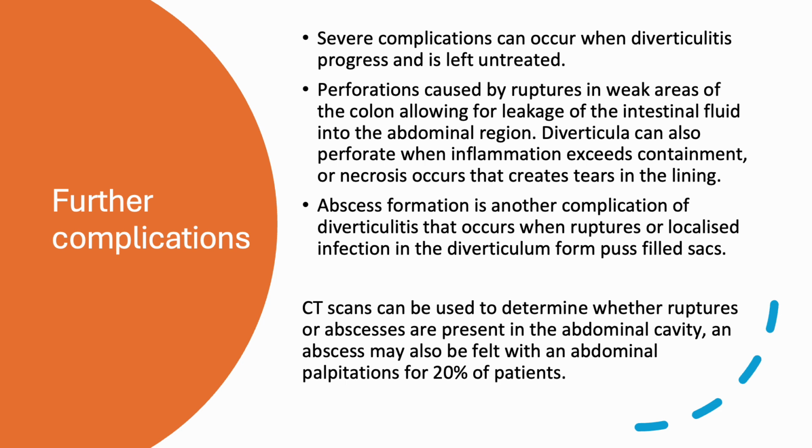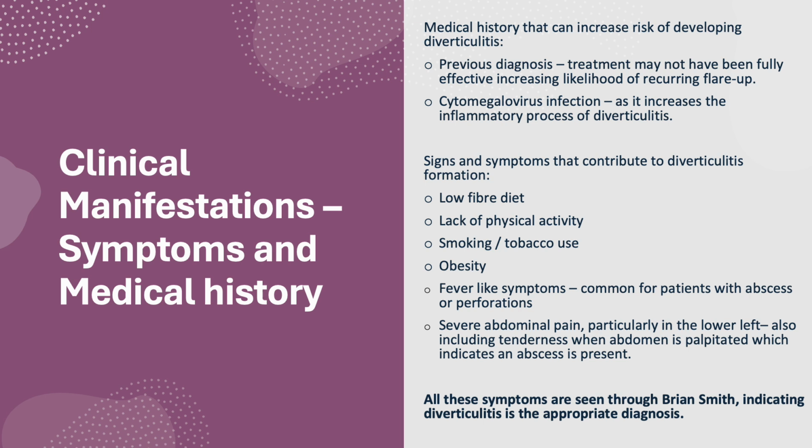CT scans can be used to determine whether ruptures or abscesses are present in the abdominal cavity, and an abscess may also be felt with abdominal palpitations for 20% of patients. Medical history that can increase the risk of developing diverticulitis could be from previous diagnosis or the cytomegalovirus infection. Some signs and symptoms that contribute to diverticulitis formation could have been from low-fiber diet, lack of physical activity, smoking, obesity, fever-like symptoms, or severe abdominal pain. All of these symptoms are seen through Brian Smith, indicating diverticulitis as the appropriate diagnosis.